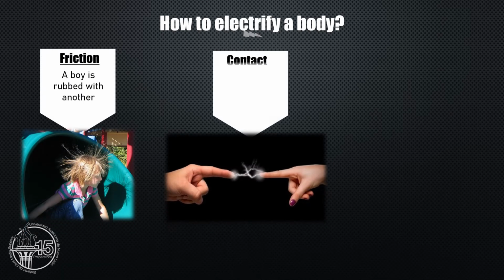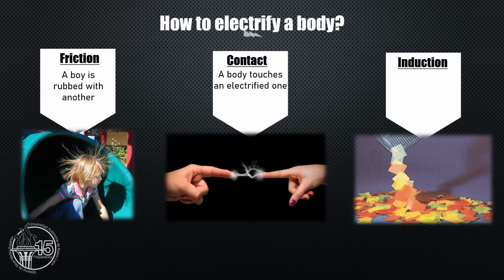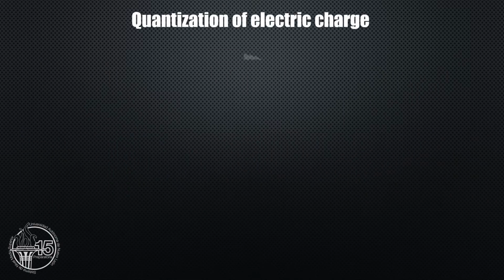How can we electrify a body? Actually, there are 3 methods to electrify a body. It could be by using friction, that can be seen when a body is rubbed with another. We can also electrify a body by contact, when a charged body touches another, and finally by induction, when an electrified body gets closer to another one.